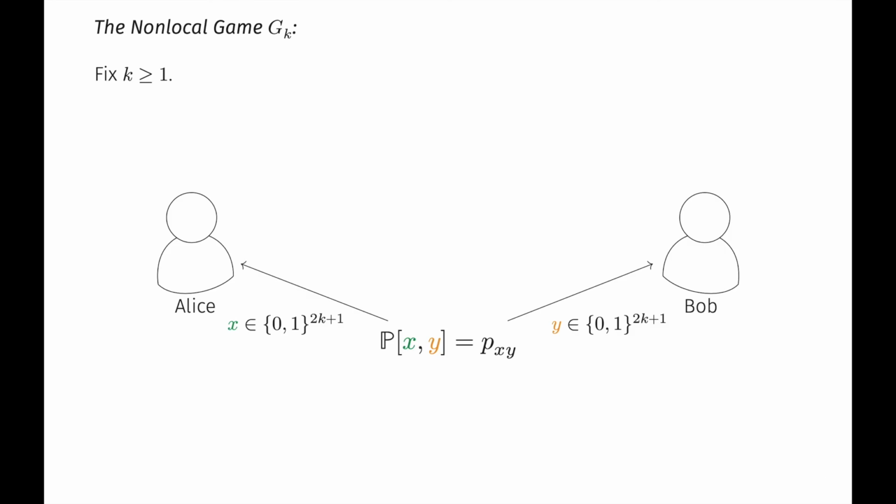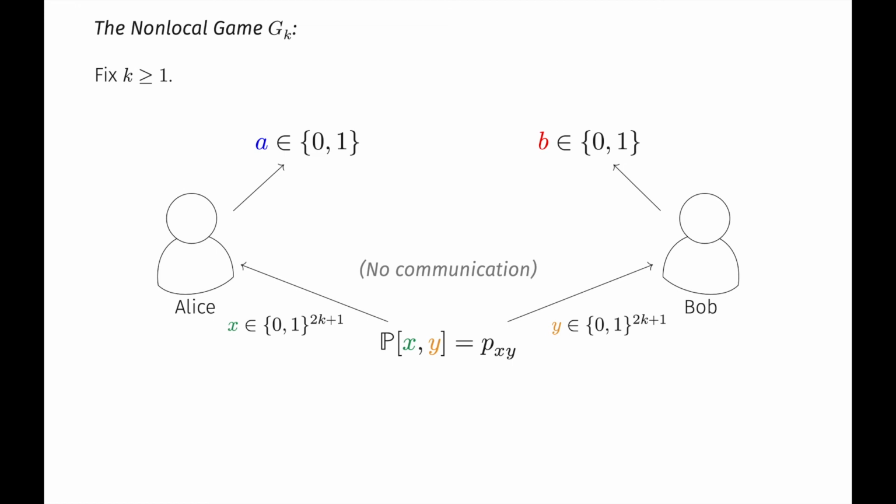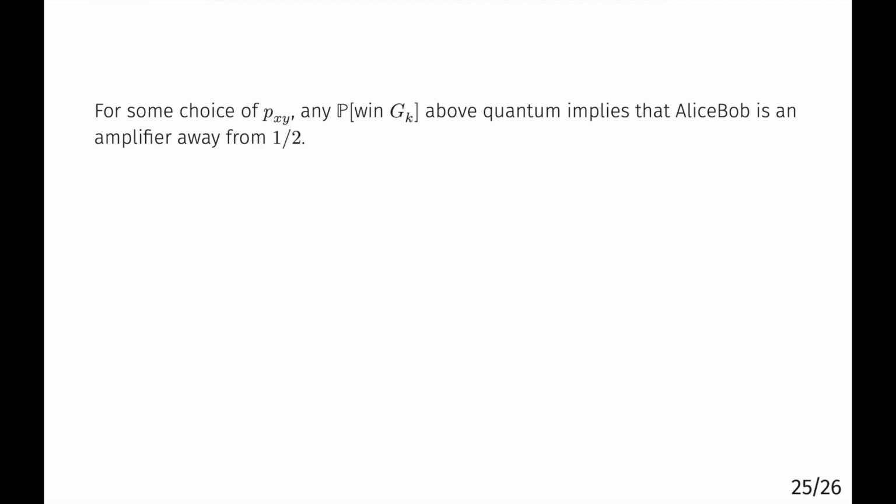Then Alice and Bob will each receive 2k plus 1 input bits from some special probability distribution p(x,y). They aren't allowed to communicate, and they each produce an output bit A and B. The players win if the majority of the element-wise sum of their input bit strings, mod 2, is equal to the parity of their output bits. It turns out that for some special choice of the input distribution, any win probability for this game above the quantum value implies that this Alice-Bob gate serves as an amplifier away from 1/2.